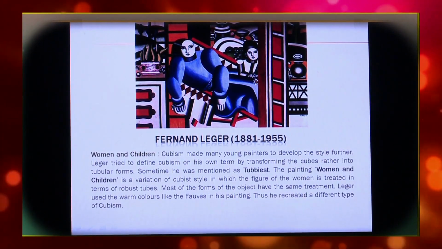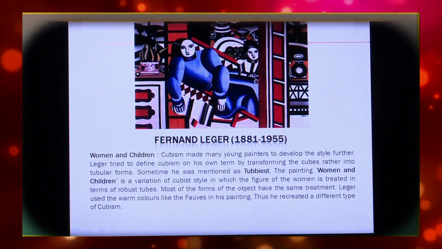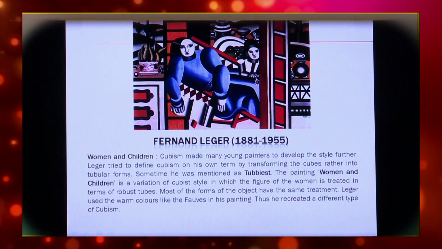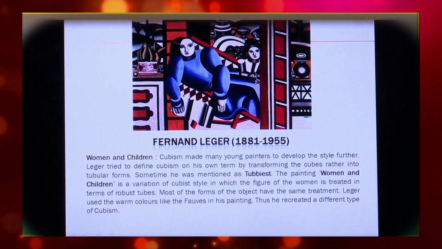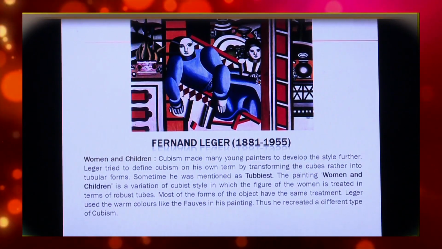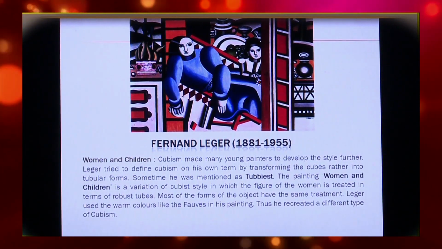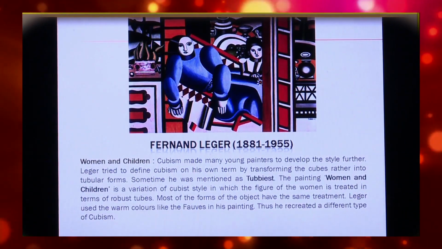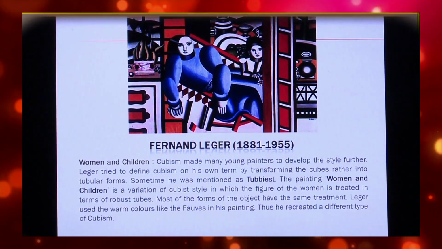The painting Women and Children is a variation of the Cubist style, in which the figure of the woman is treated in terms of robust tubes. Most of the forms of the objects have the same treatment. Léger used warm colors like the fauves in his painting. Thus, he recreated a different type of Cubism.